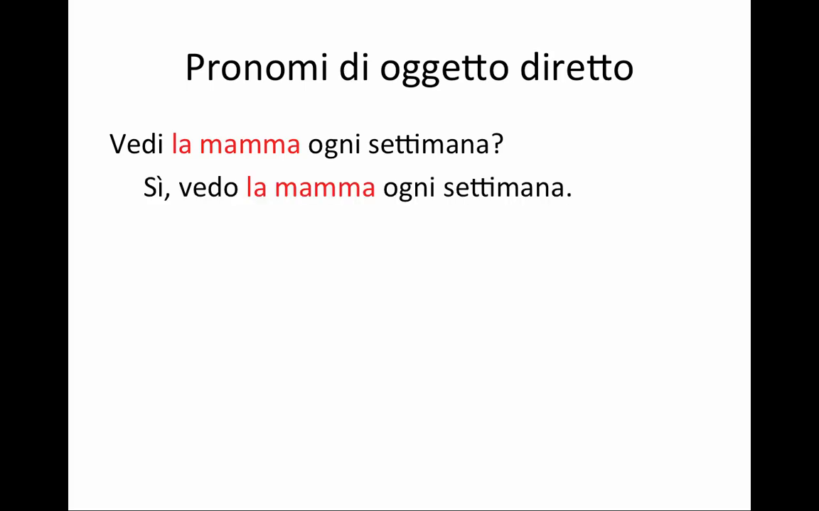Direct object pronouns. For example, you have a sentence, "Vedi la mamma ogni settimana." In this sentence, you have a direct object. How do you know? It answers the question whom or what. Chi o che cosa. Vedi chi? La mamma ogni settimana. So la mamma is your direct object. Now you can answer this sentence by saying, "Sì, vedo la mamma ogni settimana."